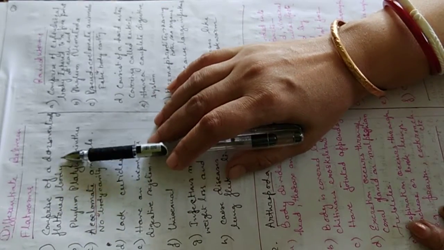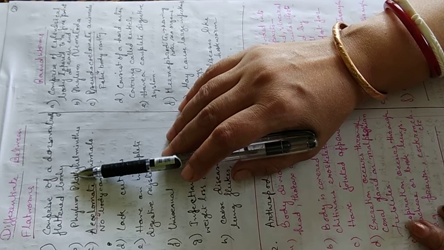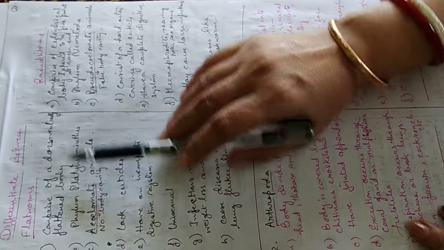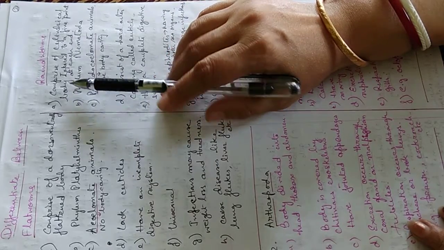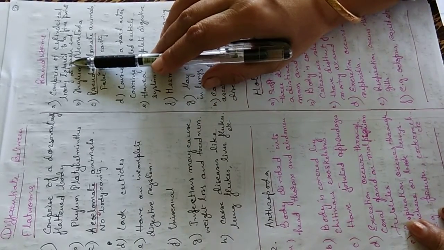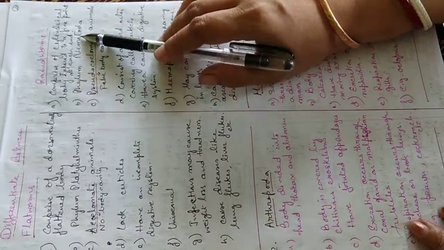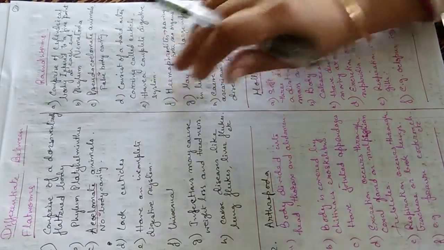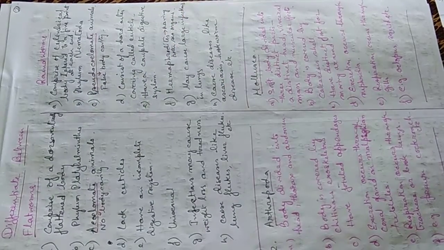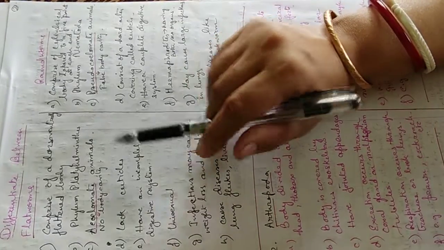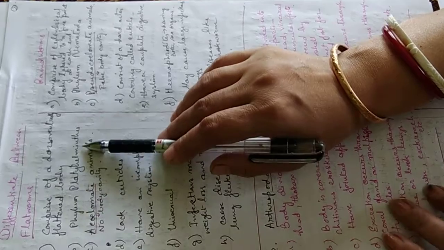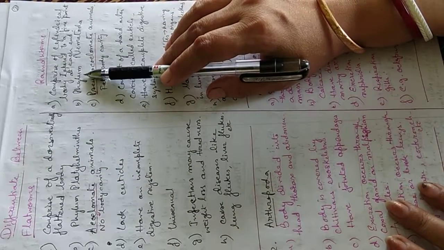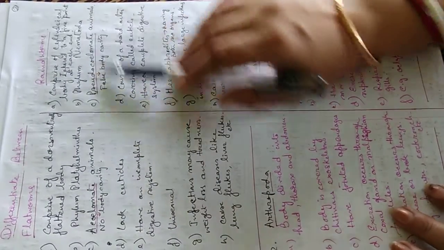Flatworms comprise of dorsoventrally flattened body, whereas roundworms comprise of cylindrical body tapered to a fine point at each end. Both sides they are tapering, both ends they are tapering. Flatworms comprise of phylum Platyhelminthes and roundworms come under the phylum Nematoda.